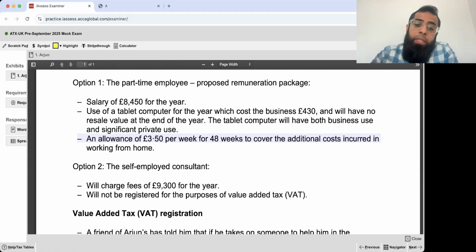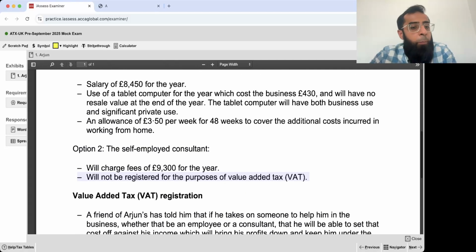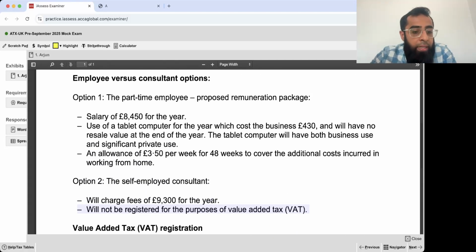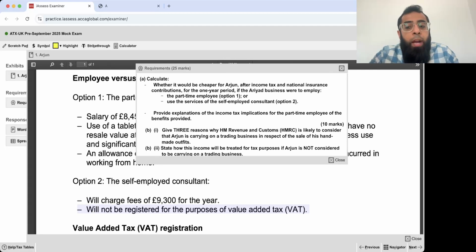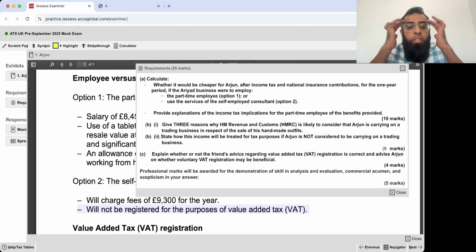The self-employed consultant will charge a fees of 9,300 pounds for the year. The consultant will not be registered for the purpose of value-added tax. Now then there is detail about VAT. So I will stop here. I know that the first thing was about this employee versus consultant option we read in the introduction also. So let's do the requirement in relation to it because the information is fresh in our minds.